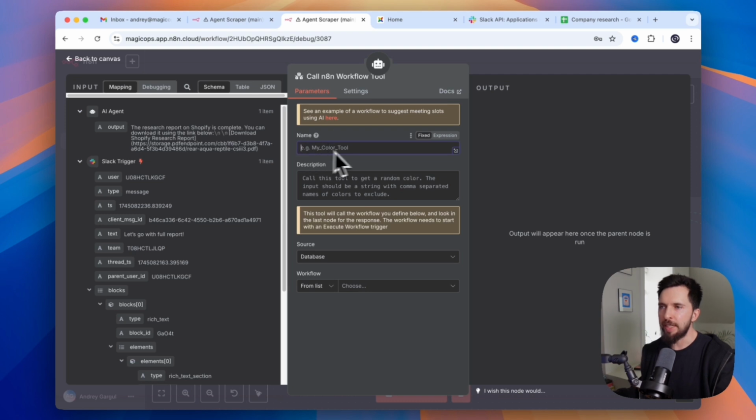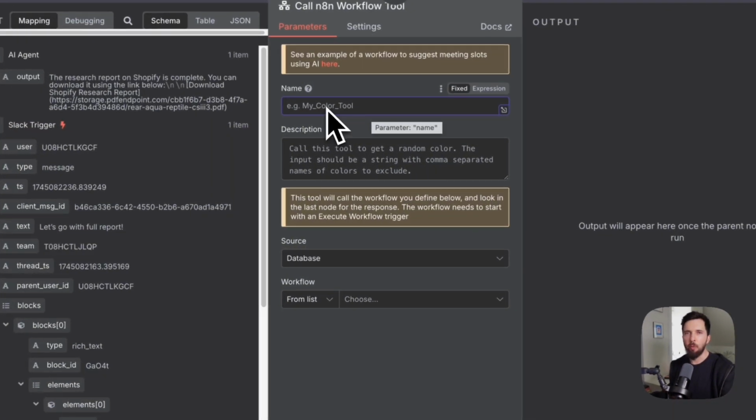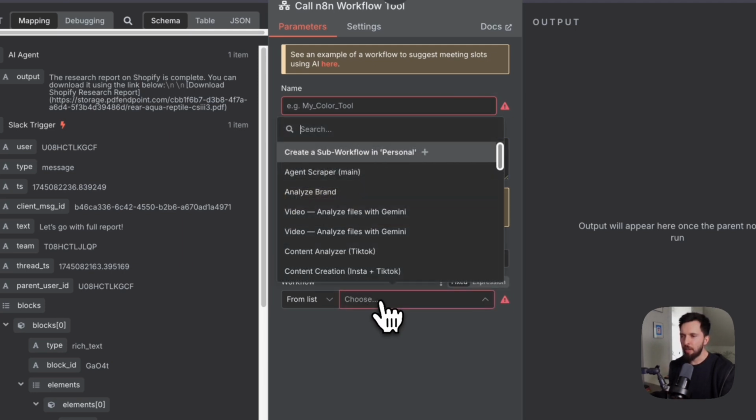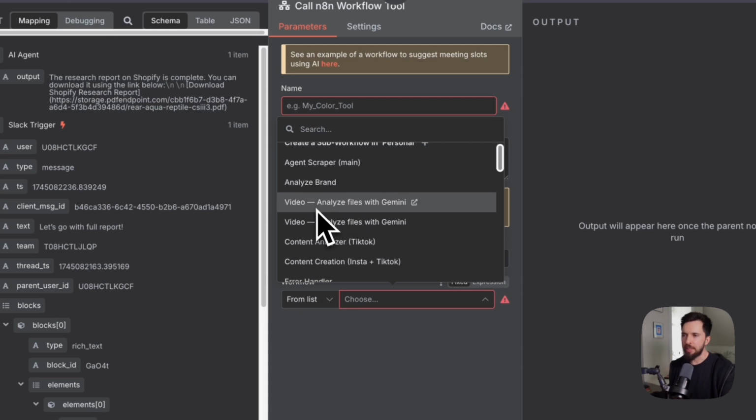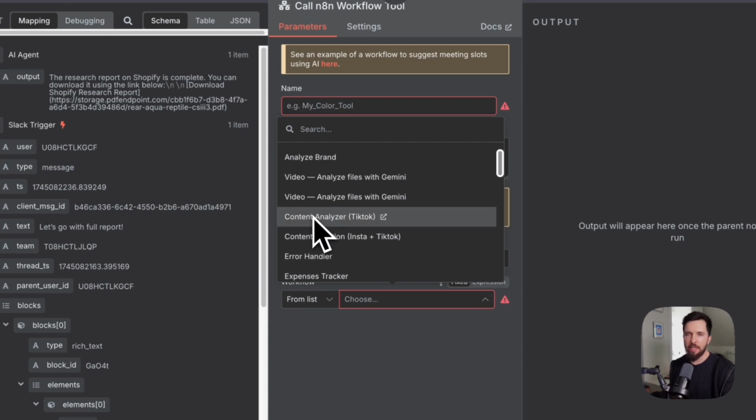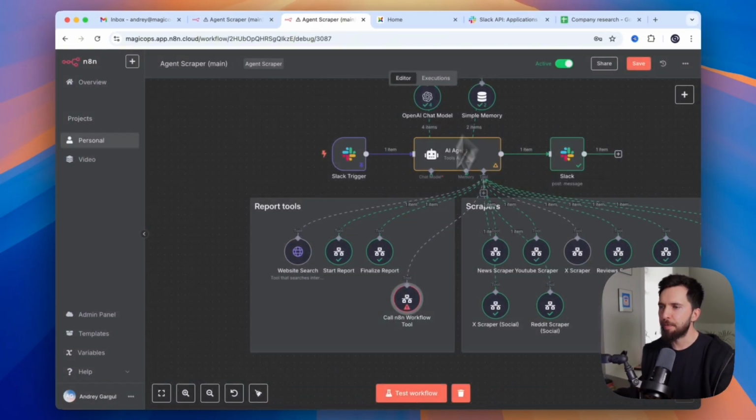Here we provide a name for this tool. And then in our prompt, we're calling out that specific name. We're requesting it to work with this name. We write a description explaining how this tool works. And here from the list, we can select any workflow that we already built within N8N. Let's remove this one. Let's quickly go through website search.